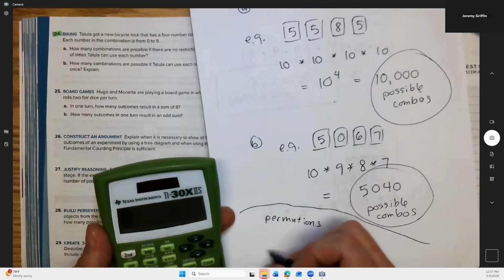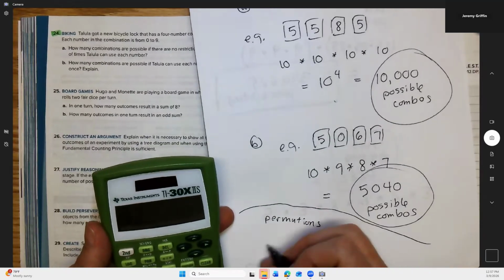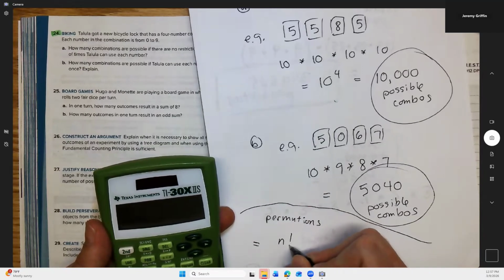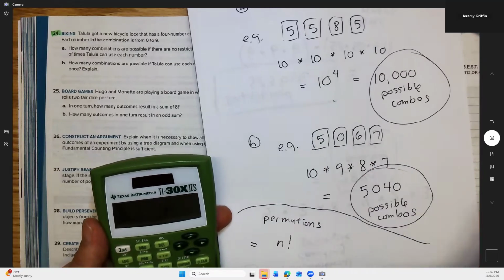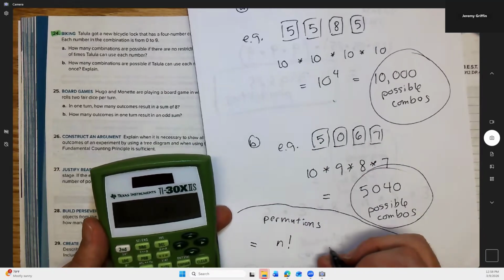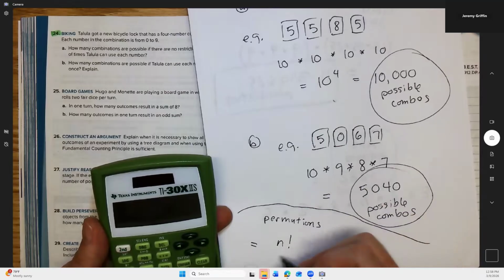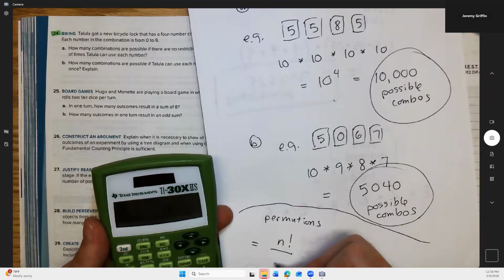Right? And the math phrasing for this goes: we got n possibilities, and we're going to do factorial, which is 10 times 9 times 8, 7, 6, 5, 4, 3, 2, 1. But we got to divide by the number we're choosing.